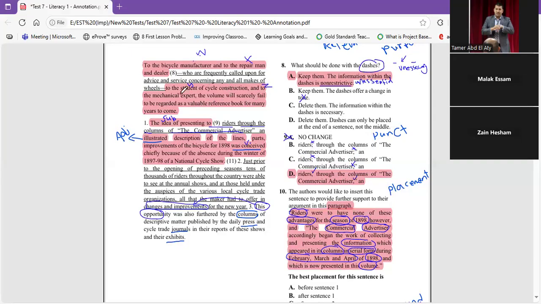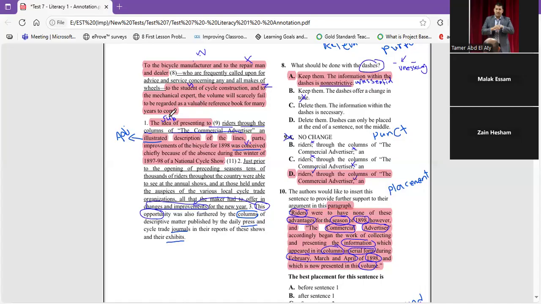So the last sentence is: to the bicycle manufacturer and to the repairman and dealer who are frequently called upon for advice and service concerning any and all makes of wheels, to the student of cycle construction and to the mechanical expert, the volume will scarcely fail to be regarded as a valuable reference book for many years to come. Nothing here is mentioned. What is mentioned here?